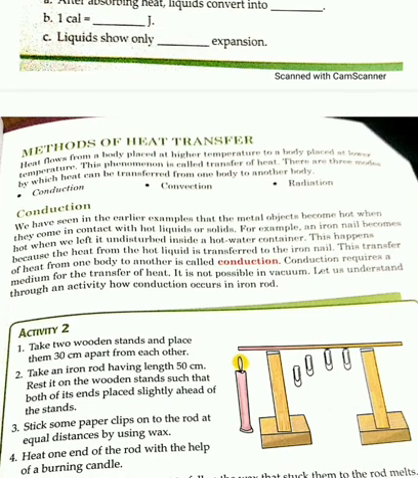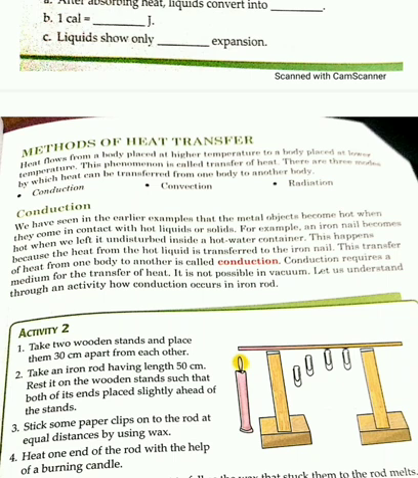For example, an iron nail becomes hot when it is left undisturbed inside a hot water container. How does it happen? It happens because the heat from the hot liquid is transferred to the iron nail. This transfer of heat from one body to another is called conduction.